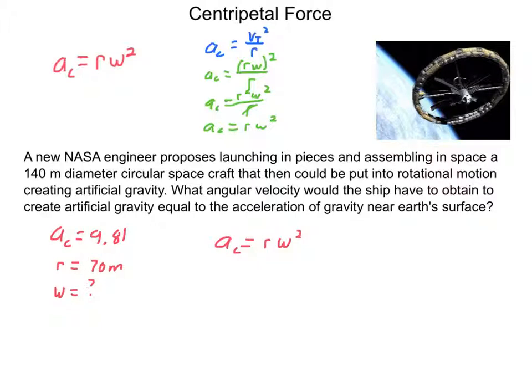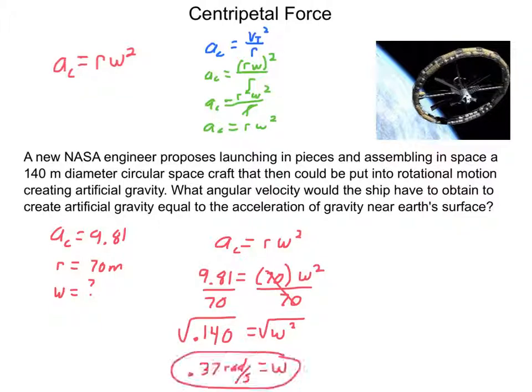So I created my variable bank. Now I'm going to rewrite my equation, and this is a very simple plug-and-chug kind of problem. So I come out with an angular velocity of 0.37 radians per second, which really isn't all that bad. Now the tangential velocity is obviously a little bit higher. This times your 70 meters, but that's still not very high, around 25 or 26 meters per second. So that's not overly bad, especially for outer space.